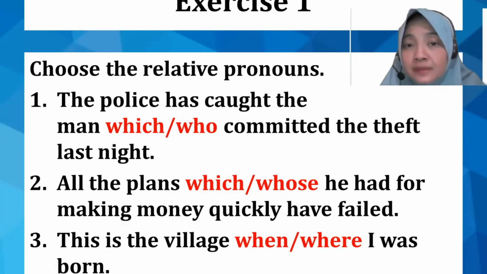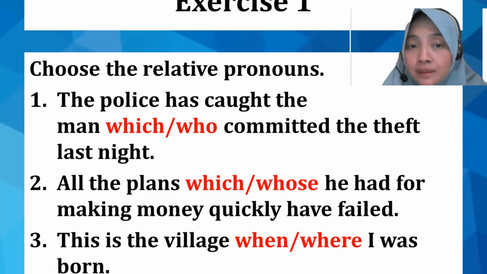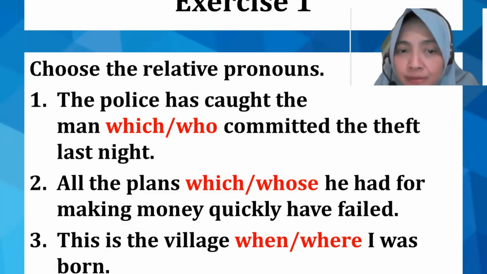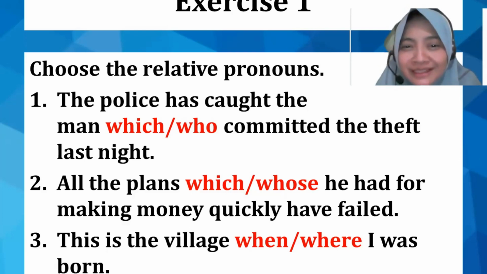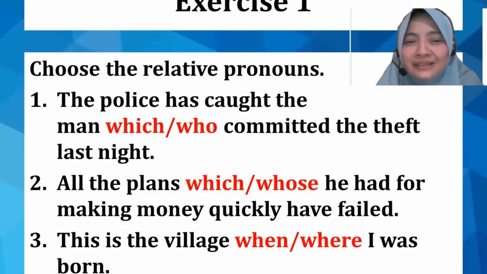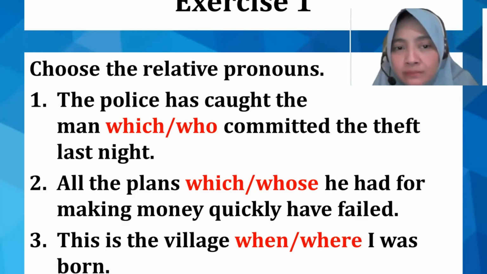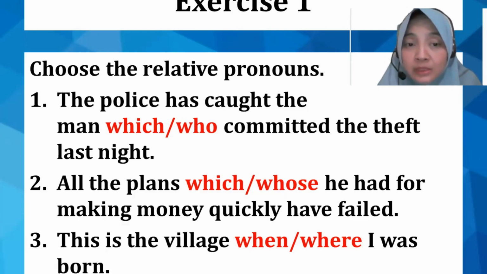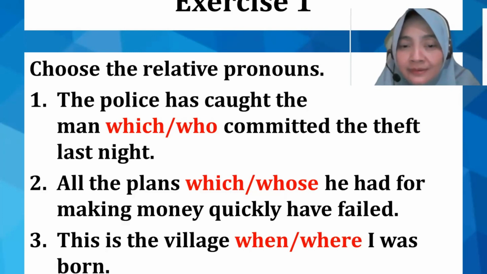When you have such exercises and you have to decide the correct relative pronoun, you just take a look at the closest noun to the relative pronoun. So what is the closest one? Oh, the man here, yeah? So that's why you have to use "who", right? The man who committed the theft last night.